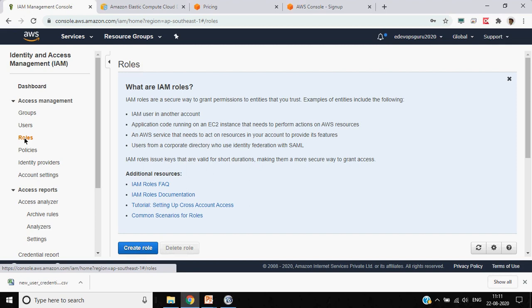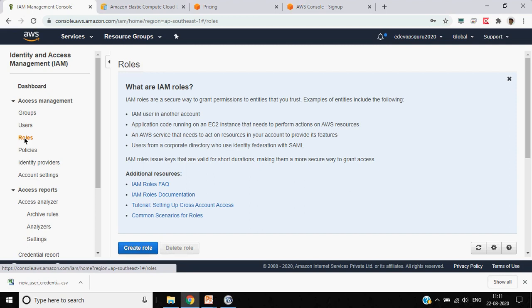Okay, roles come into the picture when one particular AWS service wants to access another AWS service. For example, EC2 wants to access S3, or EC2 wants to access the SNS service or some other service. So does it have permission to access S3? Should it be able to read, write, and put something? Those kinds of permissions or access are controlled using the roles.